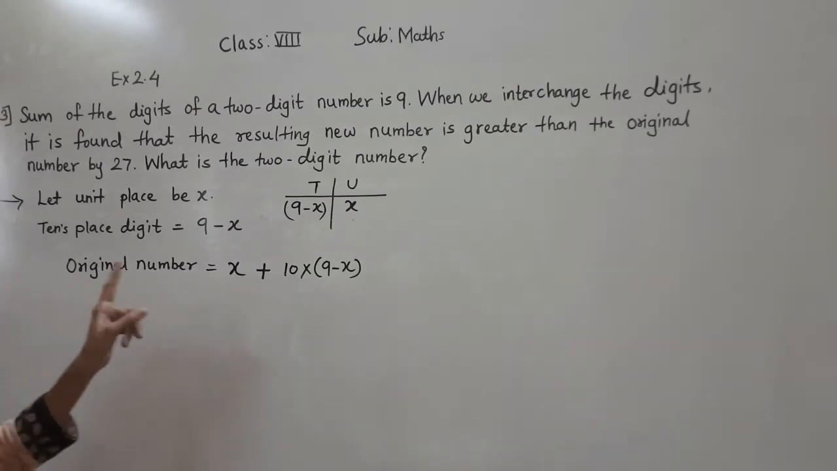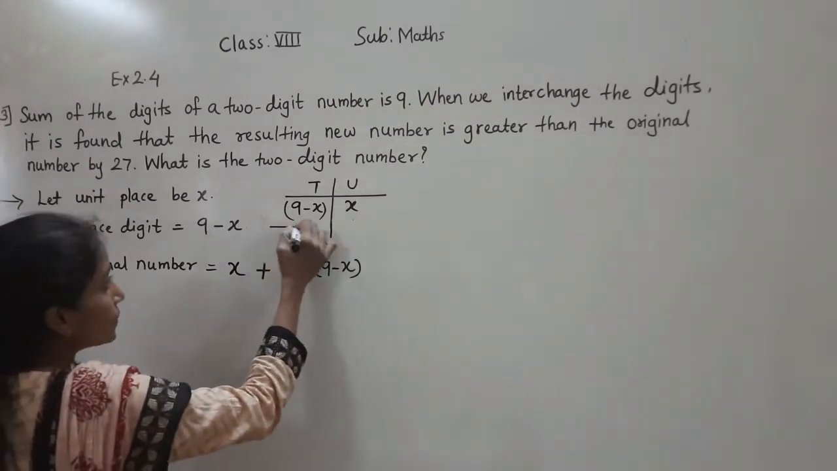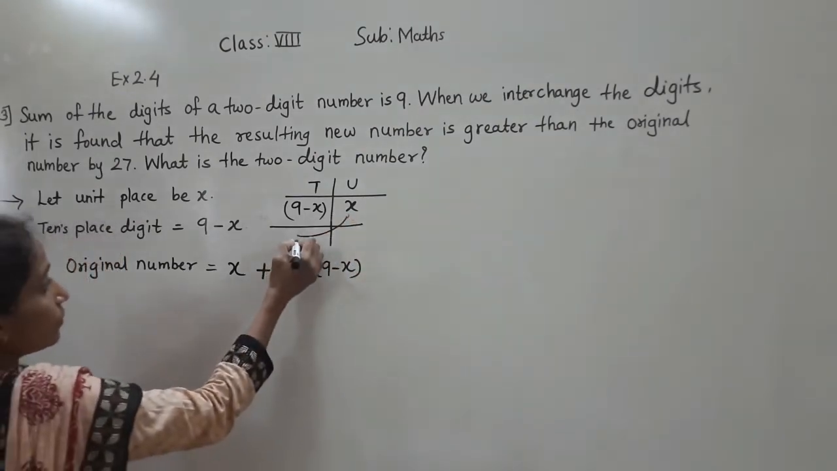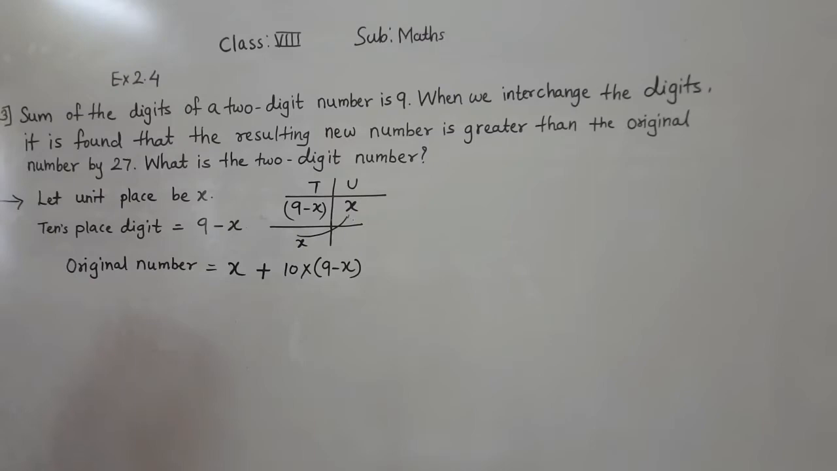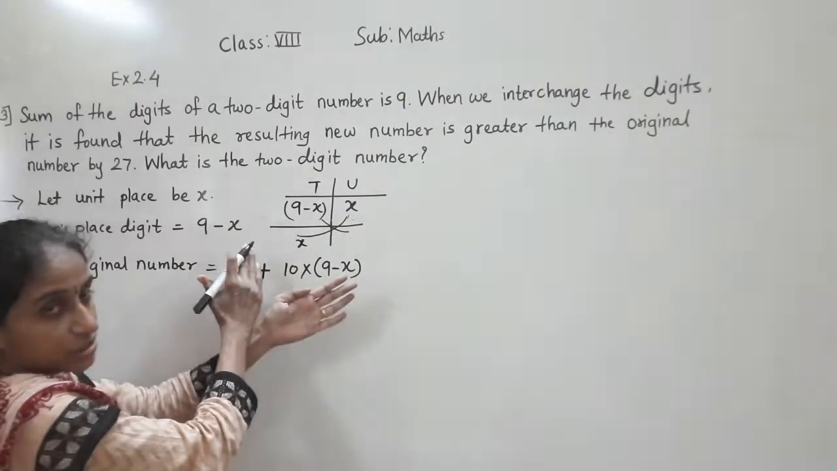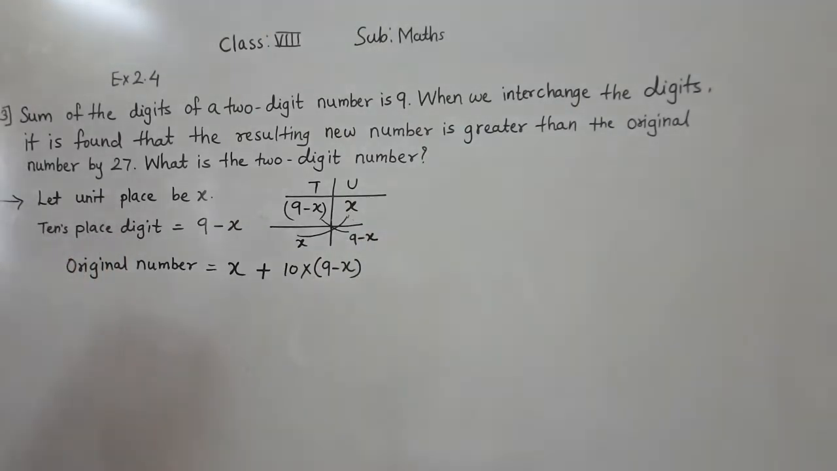Now when we interchange the digits, what are we going to do? Interchanging the digits means this digit will come to the tens place, that will be x. And this digit will come to this place. Interchange the digits, so it will come here as 9 minus x.